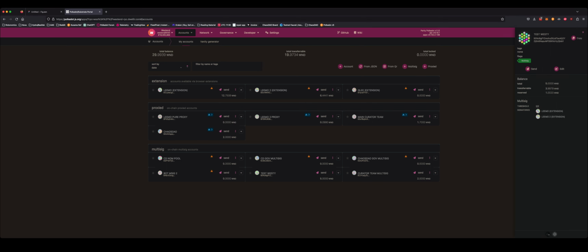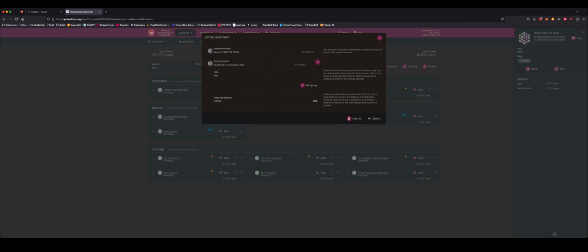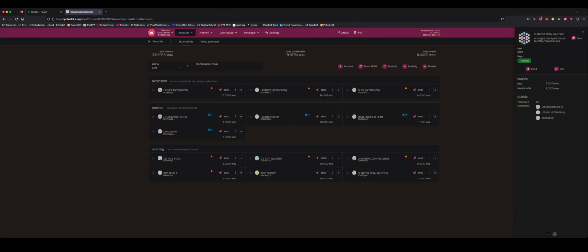So in this example, there is this main curator team pure proxy, which would be the account that is assigned on chain to the bounty. This main curator team pure proxy is controlled by the curator team multisig as an any proxy. In this scenario, the curator team multisig is controlled by two of my hot wallets, but they could obviously be anybody else or any other entity in reality, and by chaos DAO.